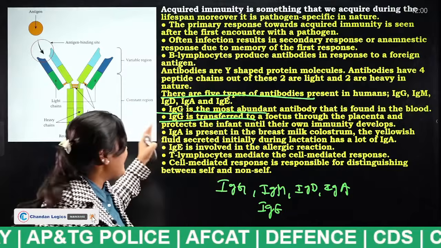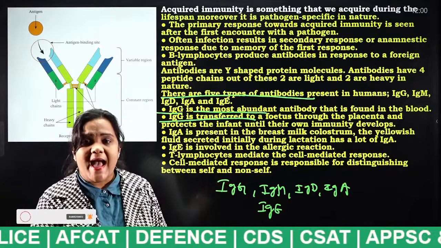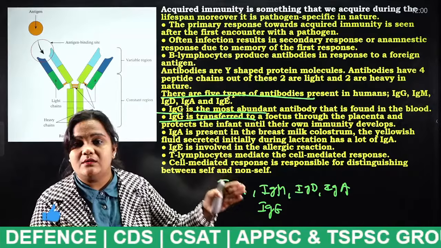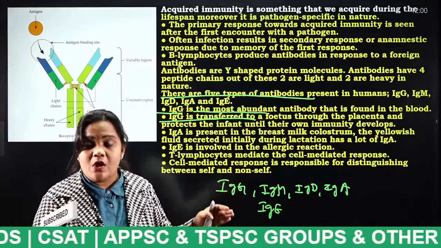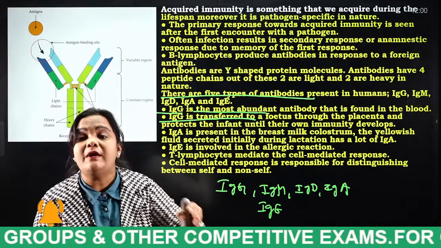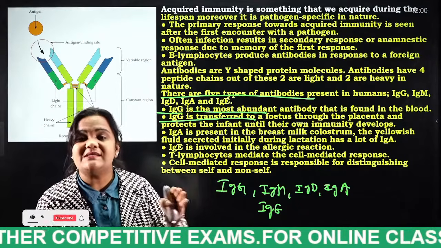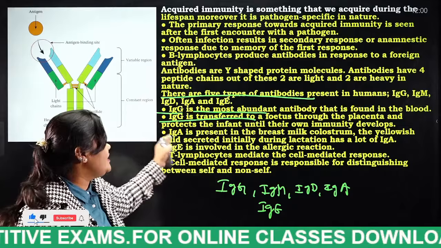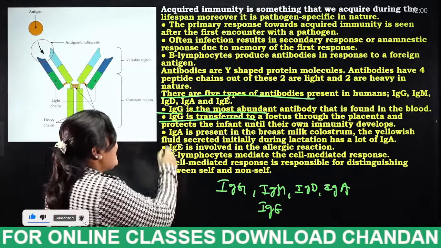What is this IgG antibody? It enters the fetus through the placenta, so it will protect the baby and provide immunity until its own immunity develops. So what is that antibody, students? IgG. Next one is IgA.